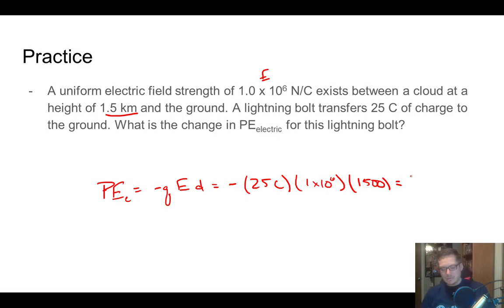Pretty easy. Negative 25 times 1 e to the 6th times 1,500. And we get negative 3.75 times 10 to the 10th. And then because it's energy, it's in joules.